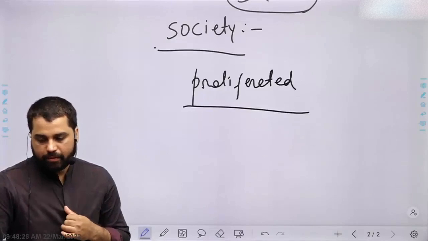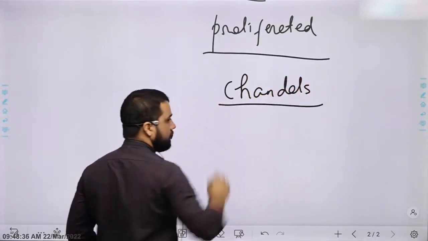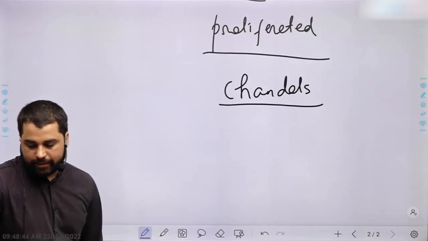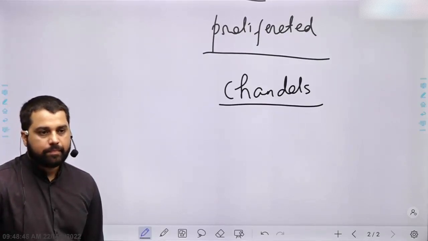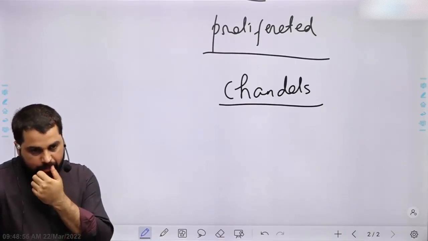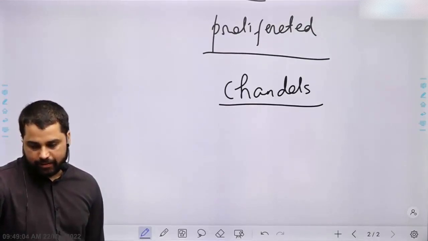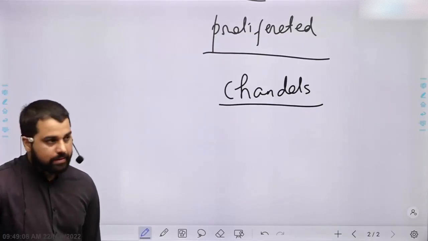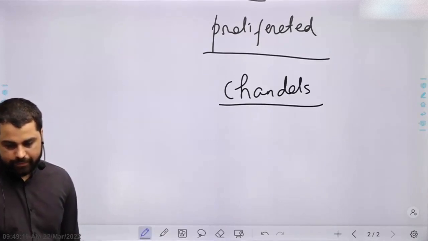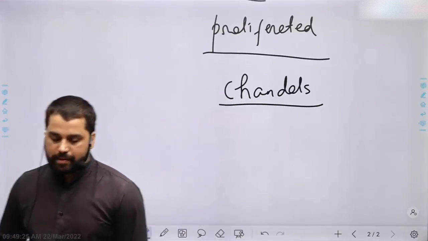Write down next bullet point. The number of Chandals increased, who often lived outside the cities and dealt in meat and flesh. Their condition was deplorable.